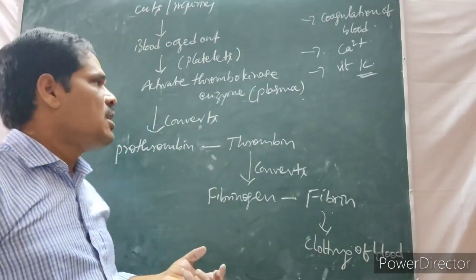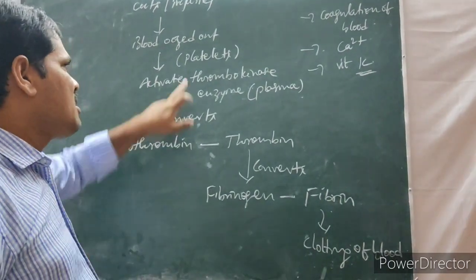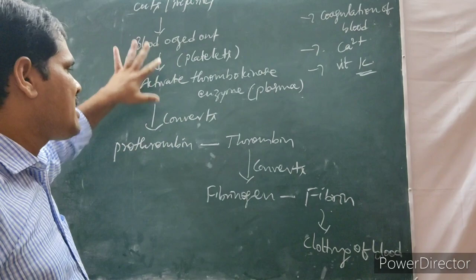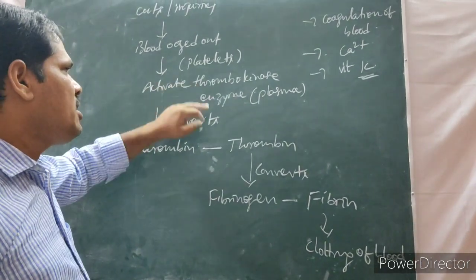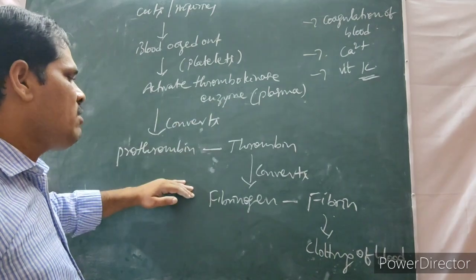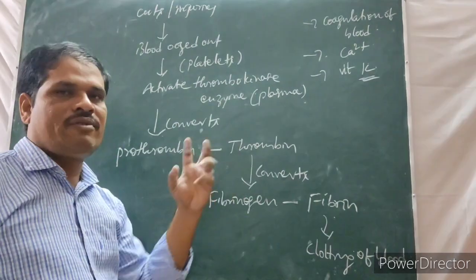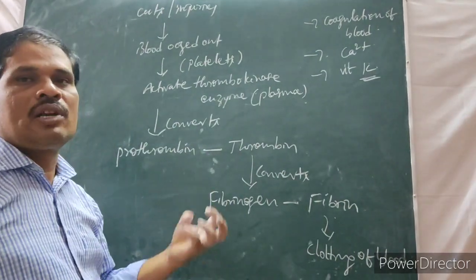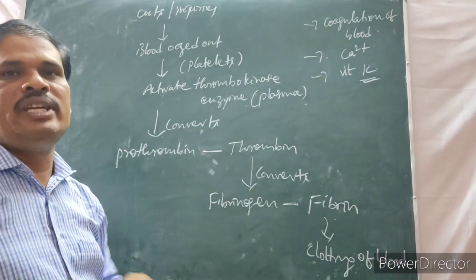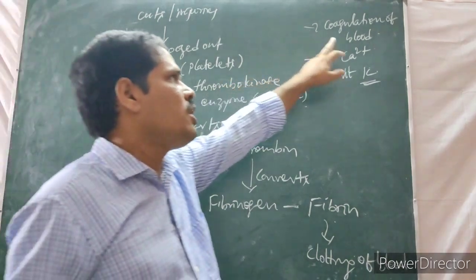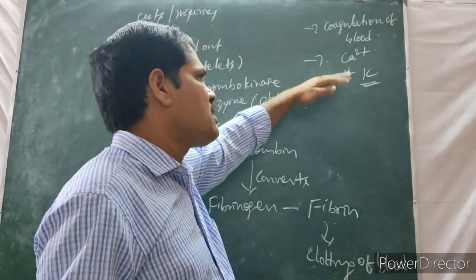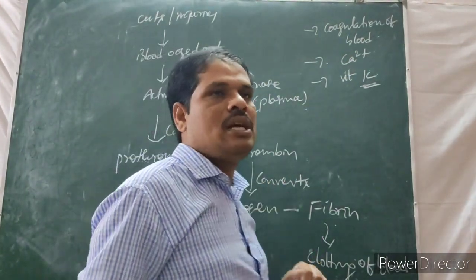The major formed elements are platelets. They only activate these cascade reactions or chain reaction. They activate the thrombokinase. So that's why what happens? Finally, fibrin threads are formed. They are helpful for clotting of blood, that means to stop the bleeding whenever cuts and injuries happen. That is called coagulation of blood. In this process, calcium ions and vitamin K are also helpful.